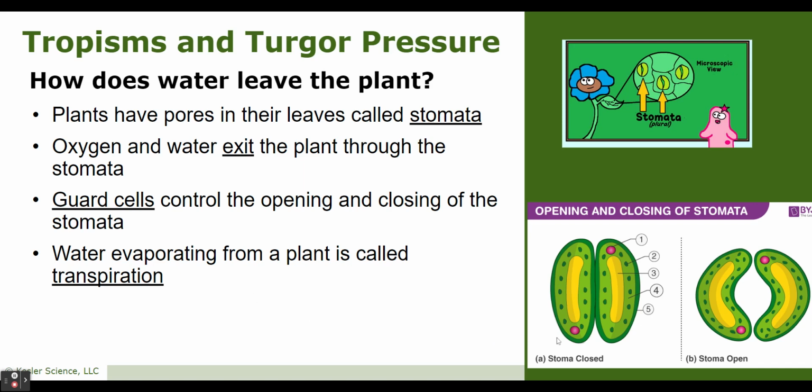All right, I need you to draw the open and closed stomata and make sure you label these two cells on either side of the opening. Those are my guard cells. So go ahead and stop, draw your cells, and make sure you label that these are guard cells. When you're done drawing, you're going to be answering another question.